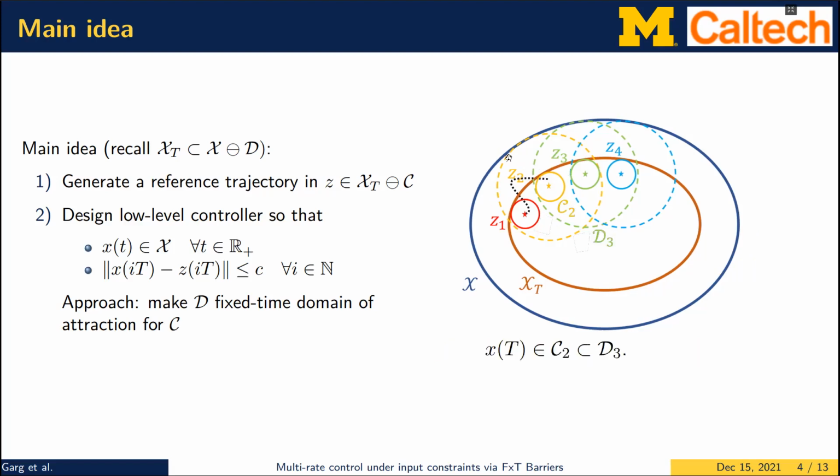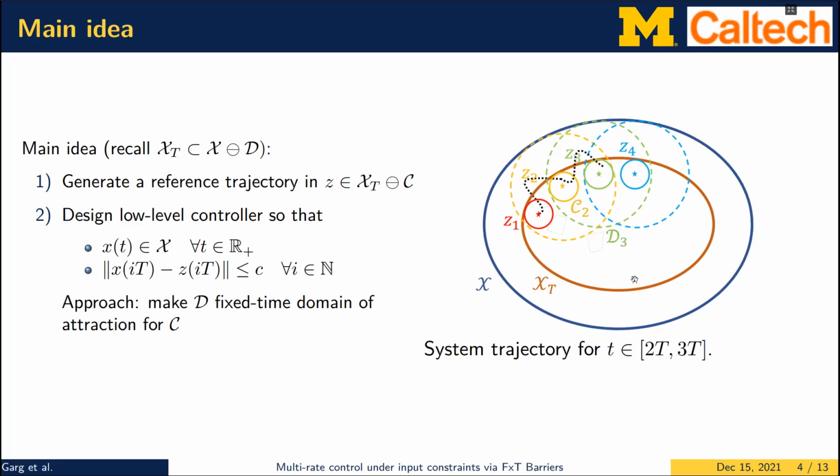So now that the system trajectories are starting in this set D3, they are guaranteed to reach the next required set C3 within a fixed amount of time. So this is how the system trajectories might evolve between the time intervals 2t to 3t. So they would reach this set D3.